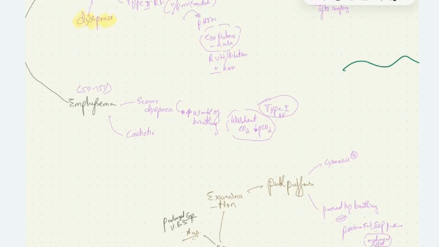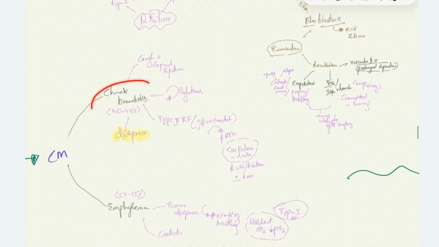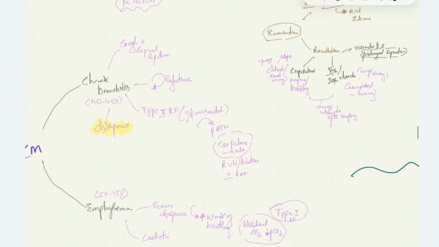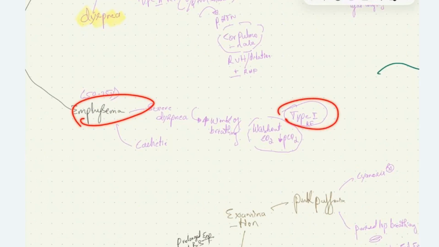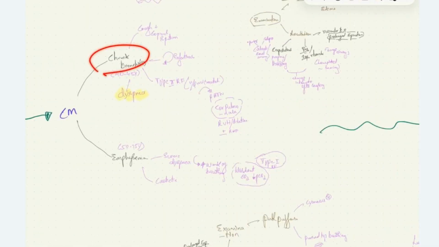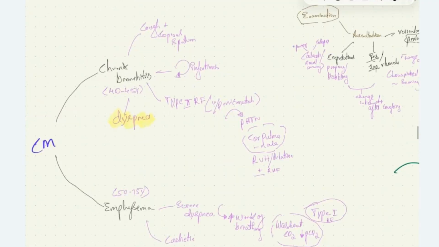So these patients will have type 1 respiratory failure, whereas patients with chronic bronchitis can have type 2 respiratory failure because they will have associated hypercapnia due to ventilation perfusion mismatch. In case of emphysema, the patient will have type 1 respiratory failure, where there will be washout of CO2. Sorry, I think previously I mentioned chronic bronchitis as type 1. It's not type 1. It is type 2 respiratory failure in case of chronic bronchitis.